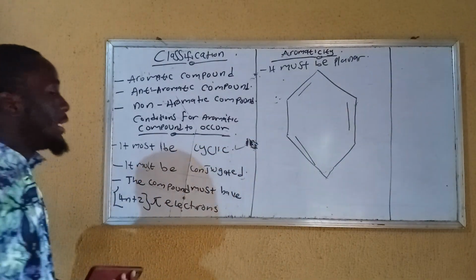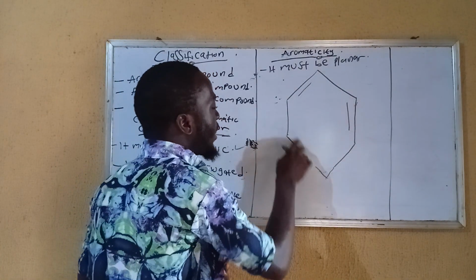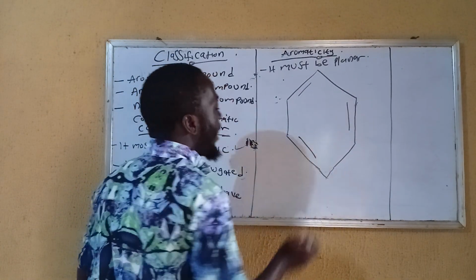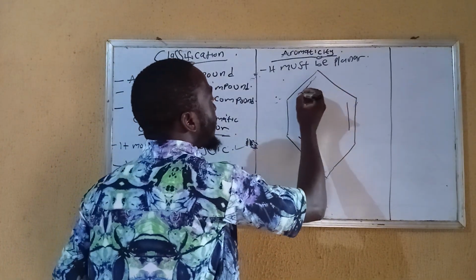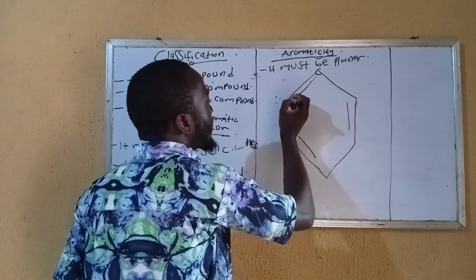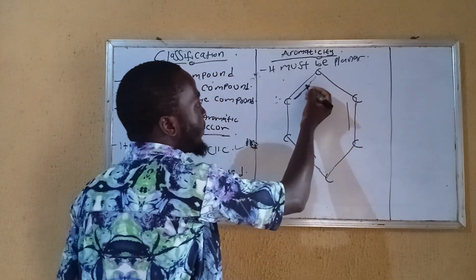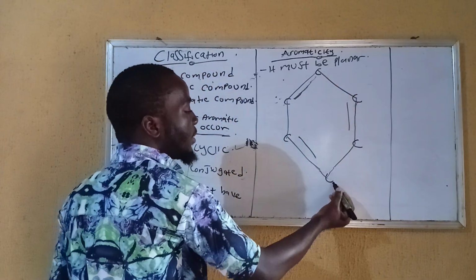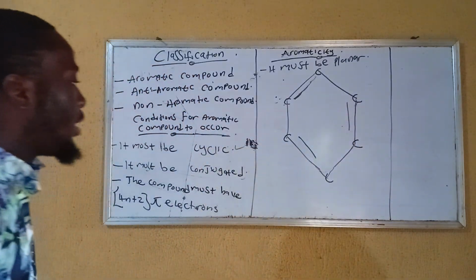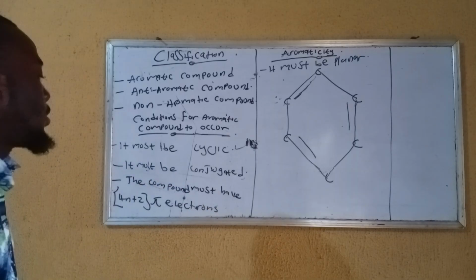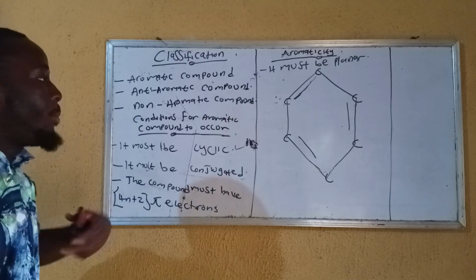Second, it must be conjugated. All carbons must be enclosed with double bonds. So we have a carbon right here, 1, 2, 3, 4, 5, 6. This carbon has a double bond, this one has a double bond, this one has a double bond, this one has a double bond, this one also has a double bond, and this one also has a double bond. Since they all have a double bond, it is also conjugated.